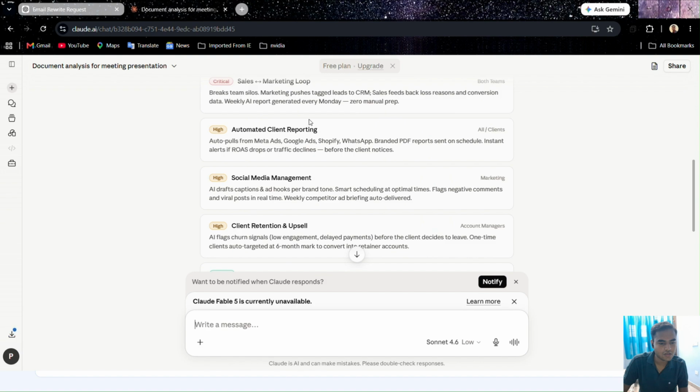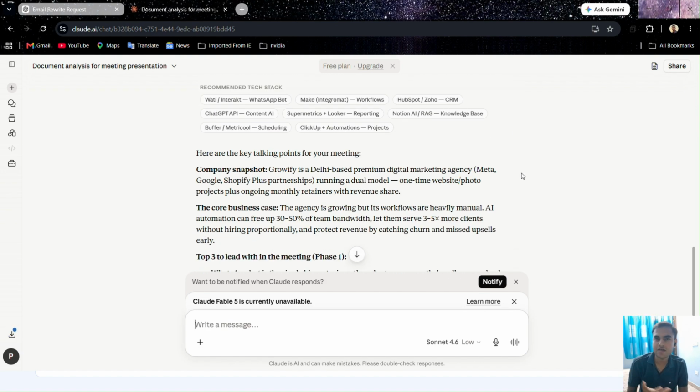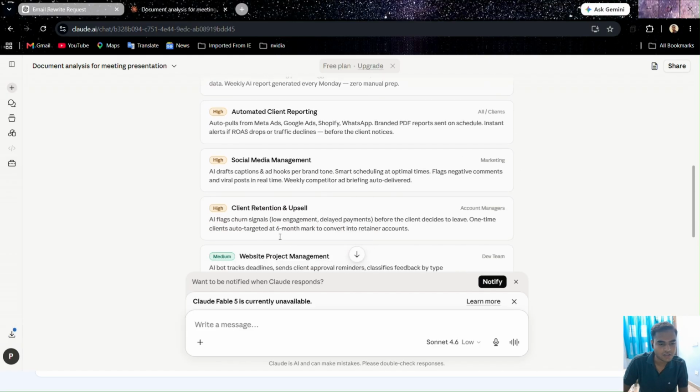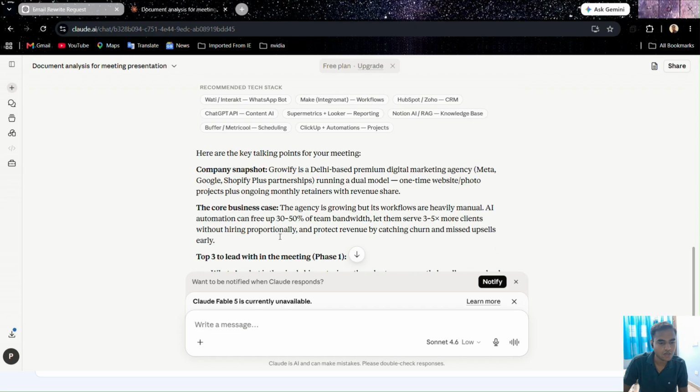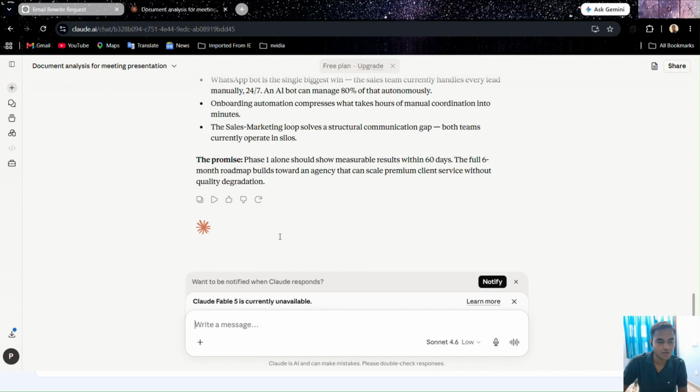So this is a proper meeting overview which I can read quickly, just take a look at these flash cards, and I will remember this. I can read this in 10 to 15 minutes.